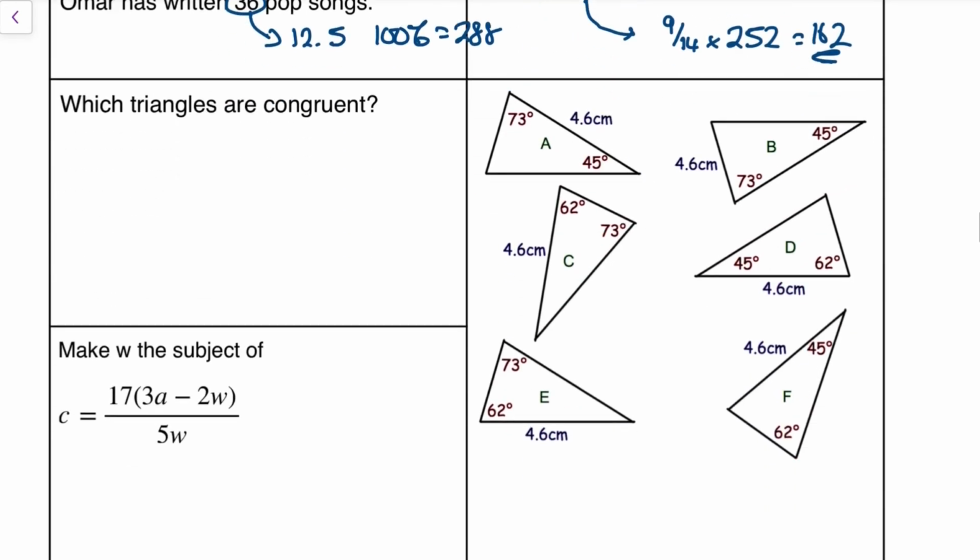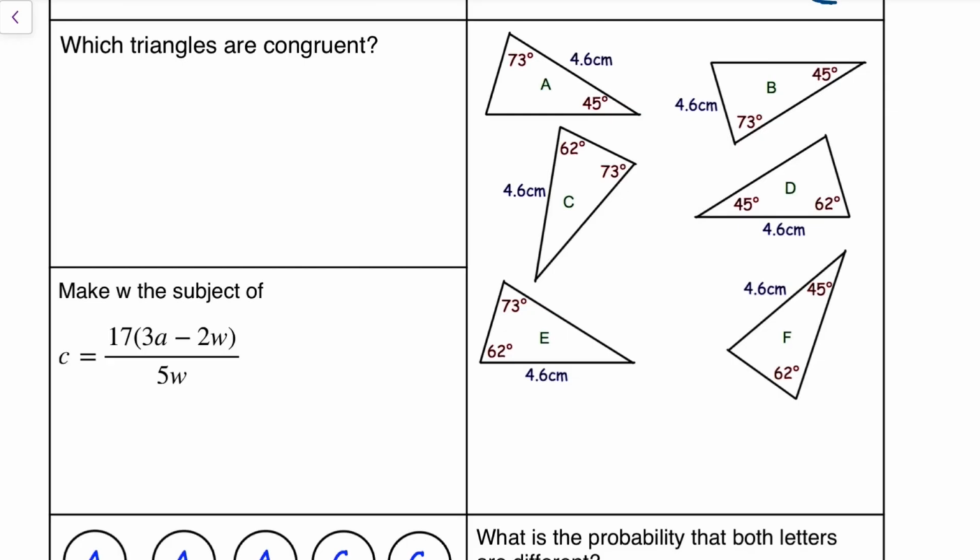Question done. Next question. Which triangles are congruent? Crucially, congruent means they are basically the same shape. They might be reflected back to front or upside down, but imagine cutting it out, you should be able to put them on top. So what I care about here is that the angles are consistent with where the side is. For example, here the 4.6 is between the two angles. Let's quickly fill this angle in: 180 minus 73 minus 45 is going to give me 62.